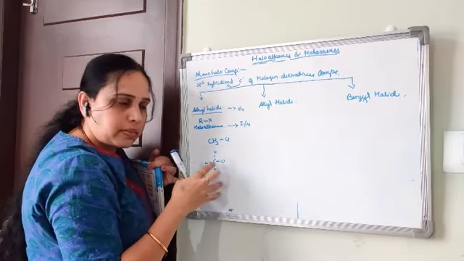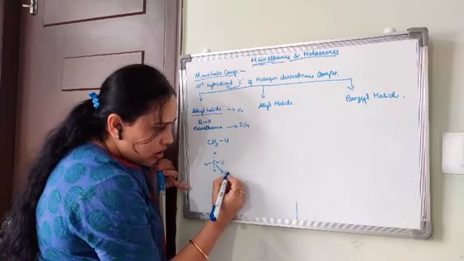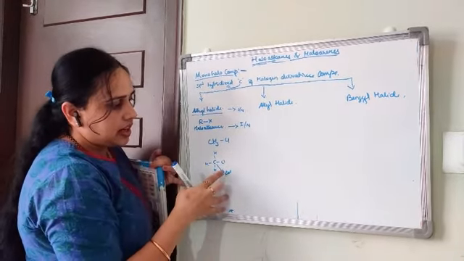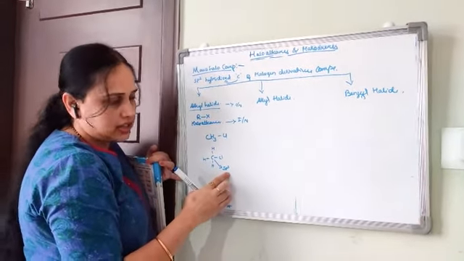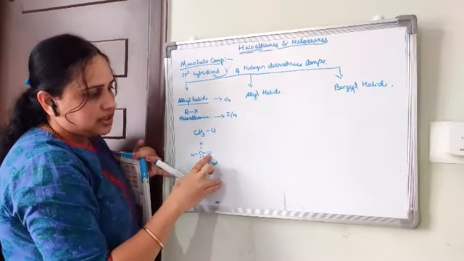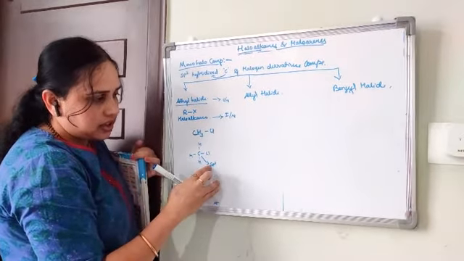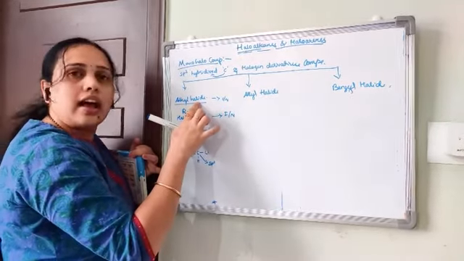So if this carbon has all single bonds, then this carbon is sp3 hybridized. The halogen atom is directly attached to an sp3 hybridized carbon atom. This is called alkyl halide.